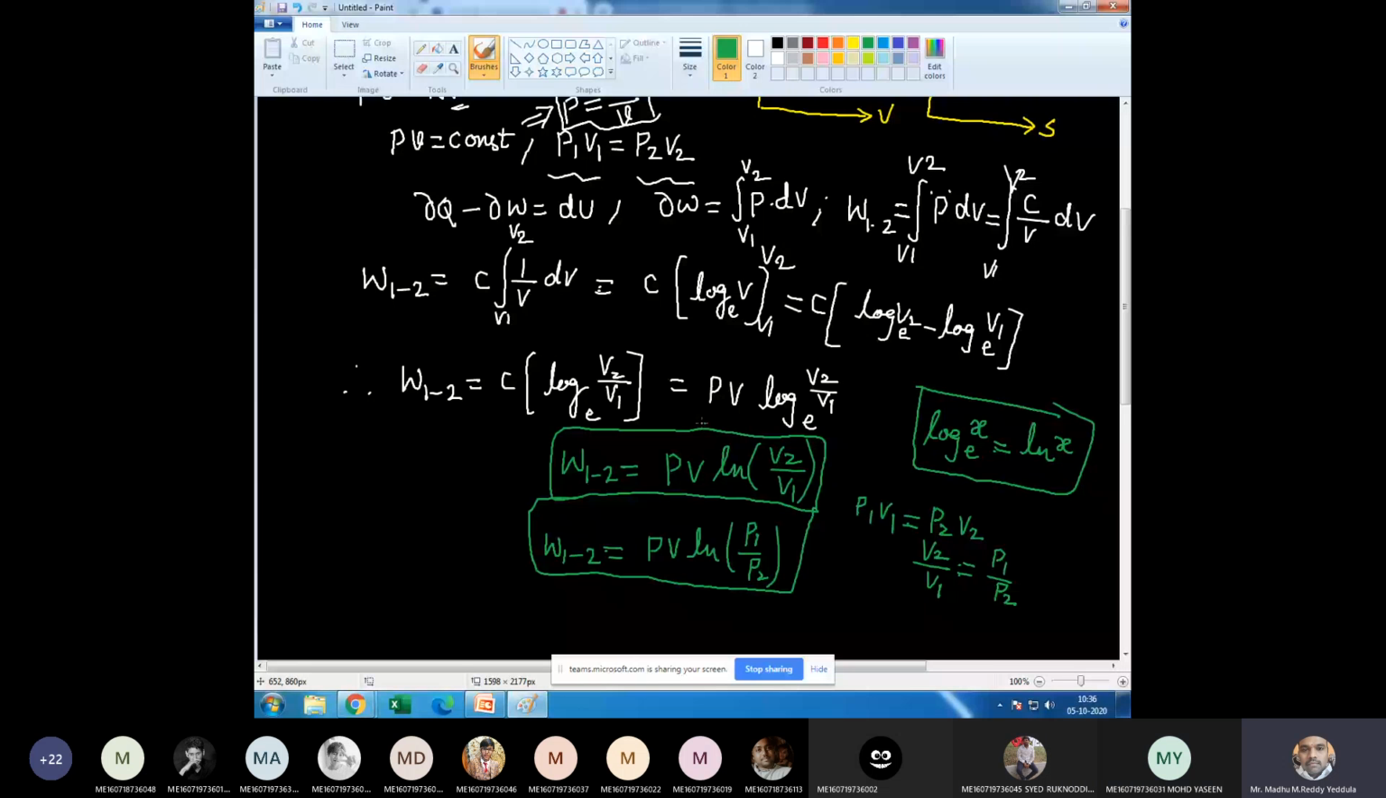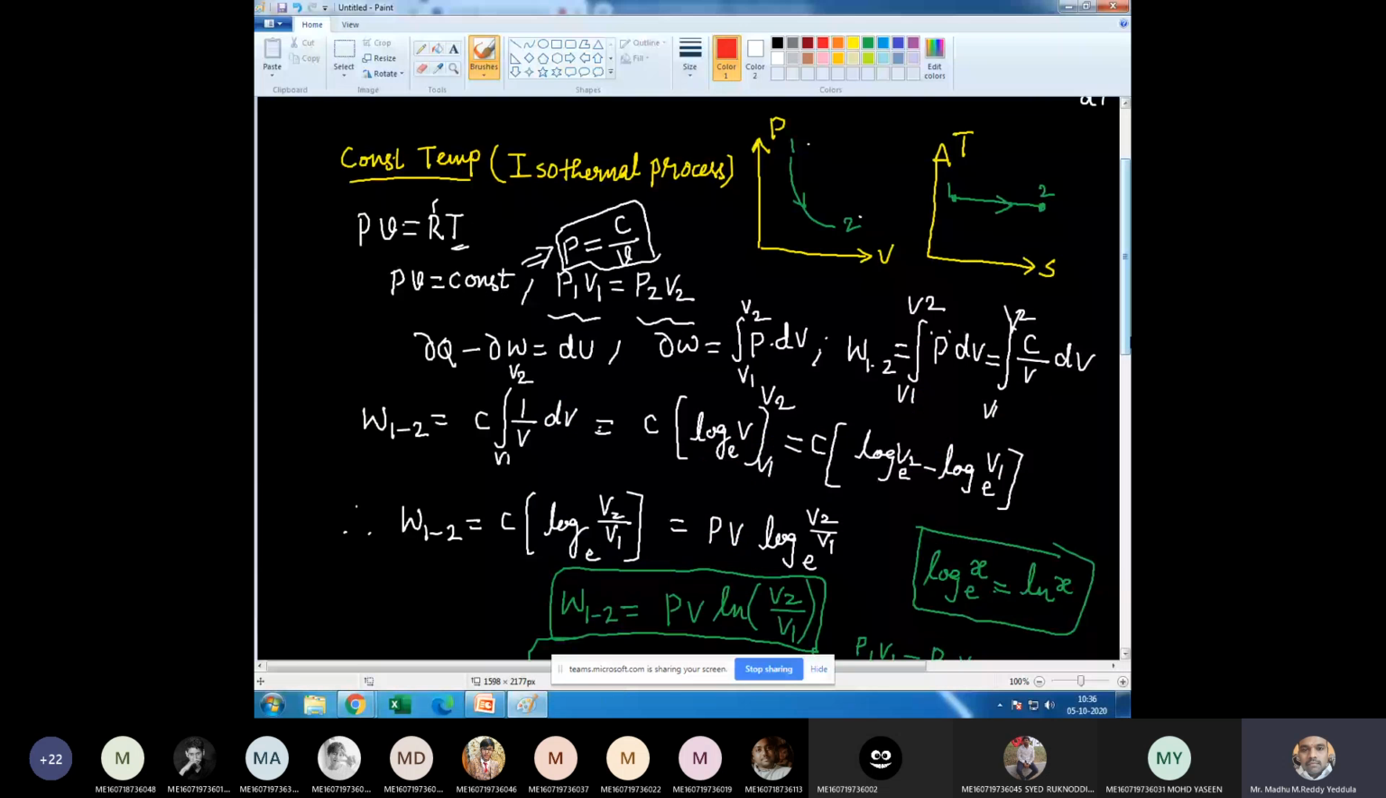So as we know, displacement work is dW equals integral P dV. The boundaries are V1 to V2. Agree? And here we are integrating with respect to volume, and I don't want any pressure term. The pressure should be converted in terms of volume. So as we know, for isothermal process, PV is equal to constant. Therefore, P can be written as C by V. So I replaced P with C by V. Agree?